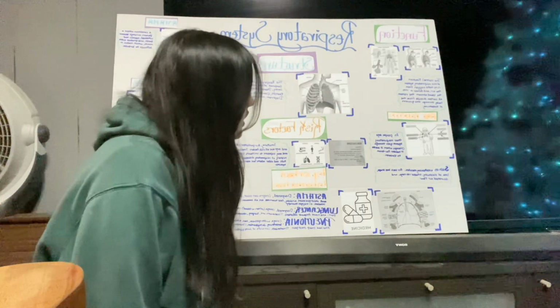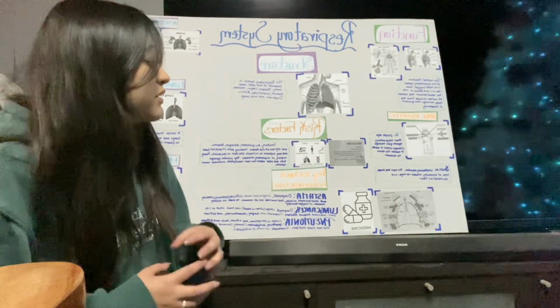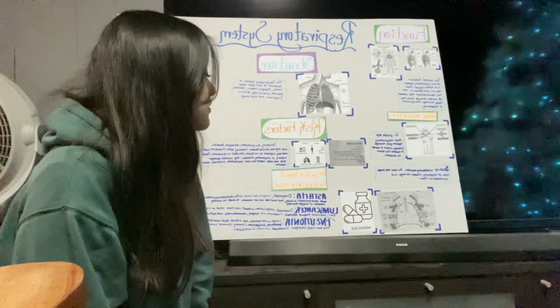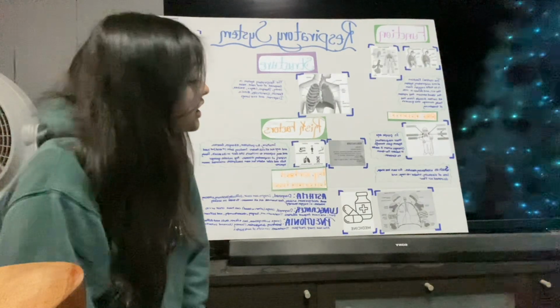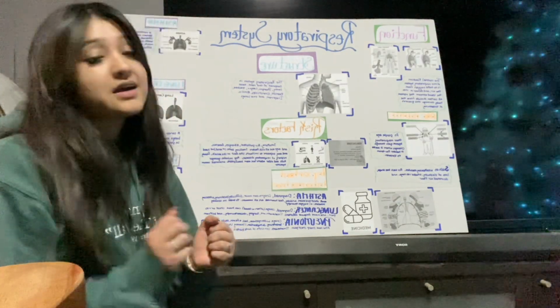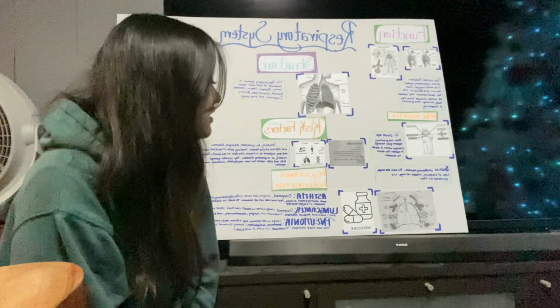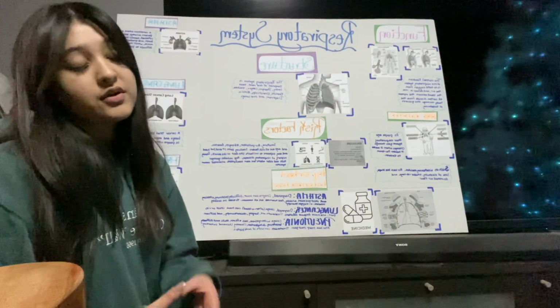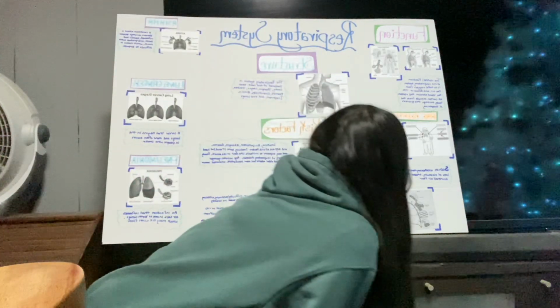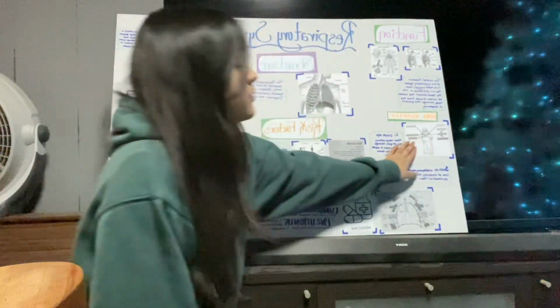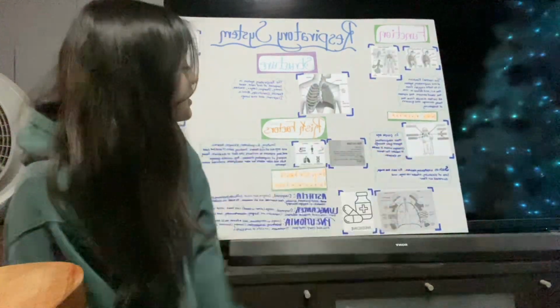Age-related factors. As people age, their respiratory systems become much weaker, and it changes on them, and it makes it a lot more difficult to breathe. Such as the weakening of their muscles, the air sacs lose shape and elasticity, they have a smaller rib cage and decreased airflow because of how much older they are. Their body is obviously giving up on them. And here is a picture of an older person where you can see how their lungs are so much smaller, and it's much more complicated for them to breathe.